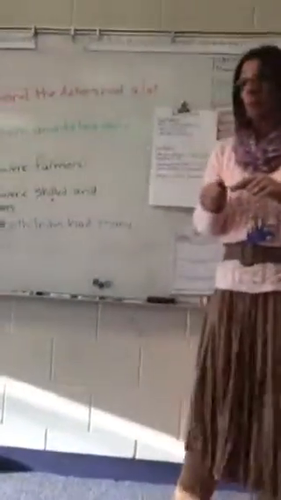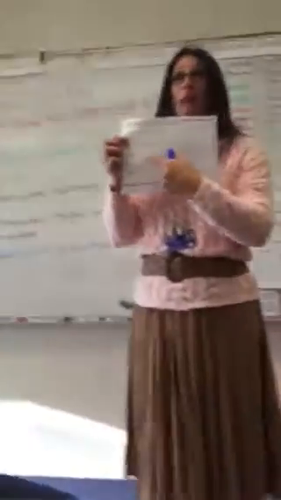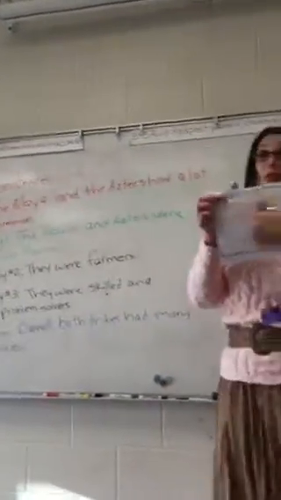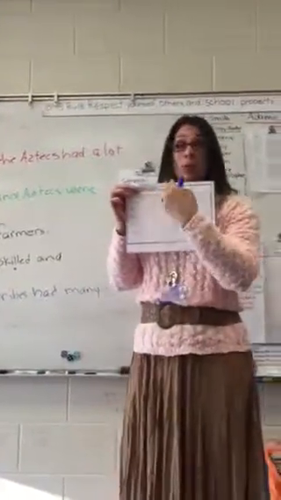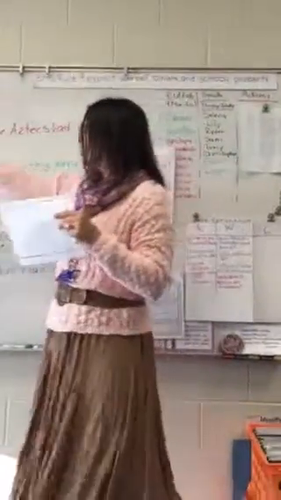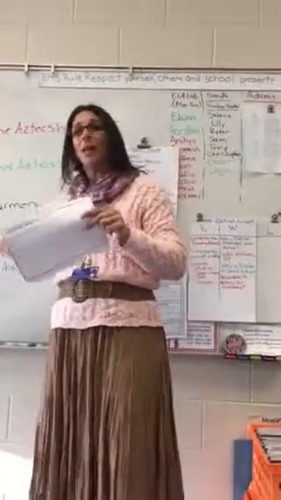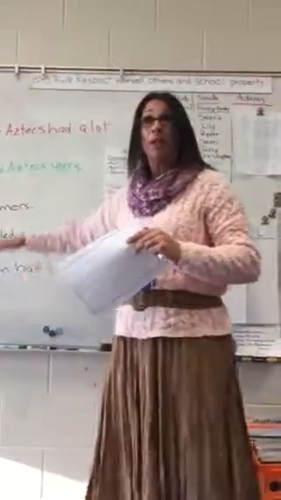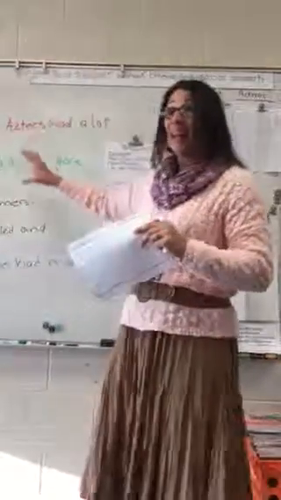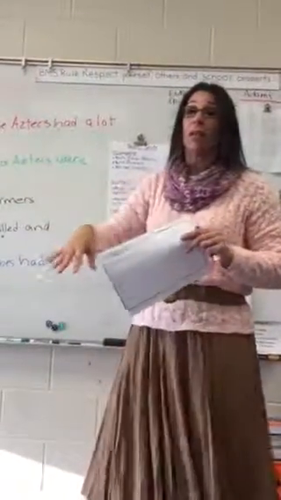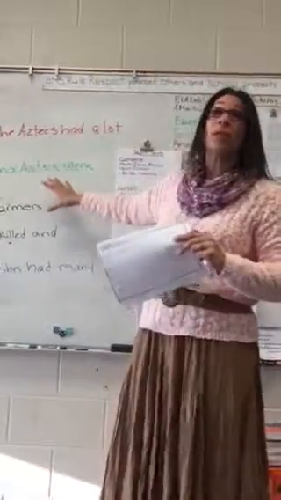Now what I want you to do is take this and turn it into a paragraph. This big box right here, I'm going to give you a minute to take these sentences. We've already written the sentences. Put them in order so that it turns into a paragraph. Remember to indent your first sentence, use capitals, proper punctuation, and see if you can't throw some commas in there and maybe elaborate. You've got the facts, so now you can get creative and add some more words to this based on the text and turn this into an interesting paragraph.